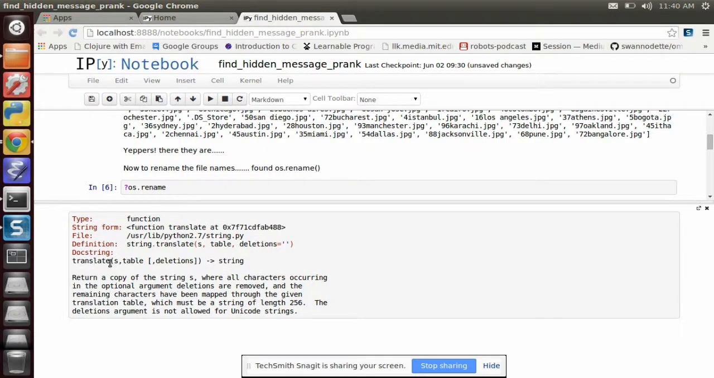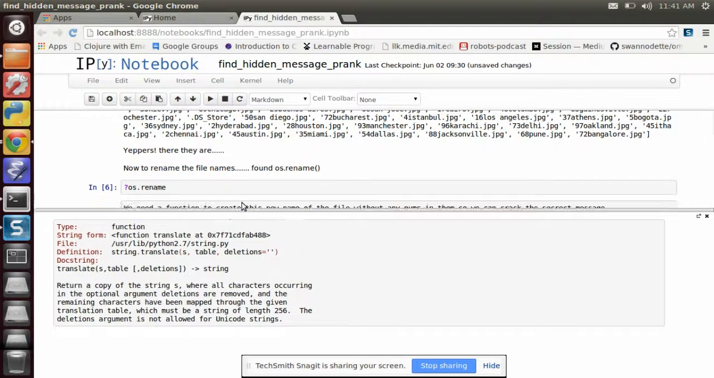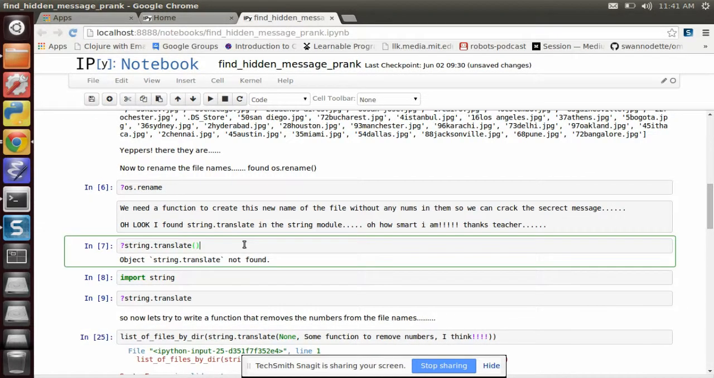It's going to translate. The doc string is translate a string, and the arguments are going to be a table and a string of deletion elements, that's what we're going to pass in as the numbers to try to pull them out of that file name. Anyway, I'm not burnt out on this. I'm going to go through this one last time, and if it works, I'm going on to the next thing.